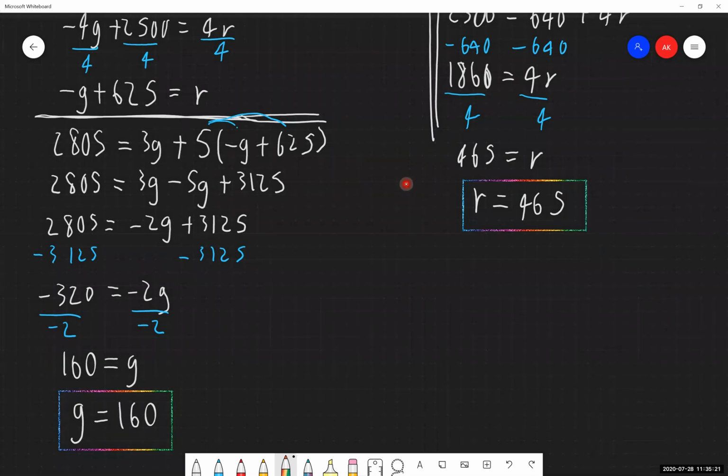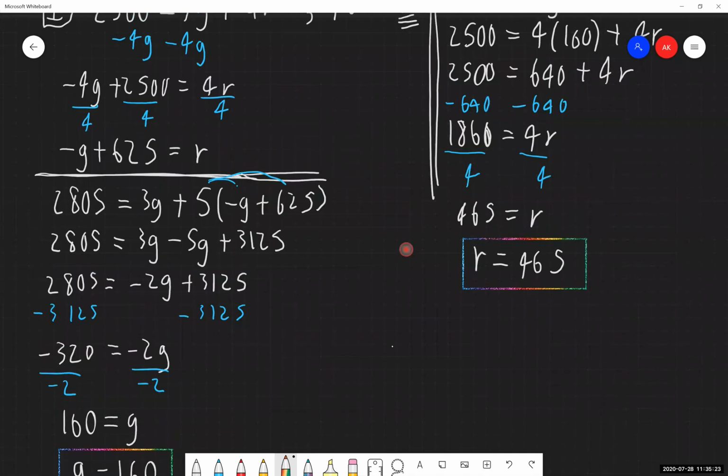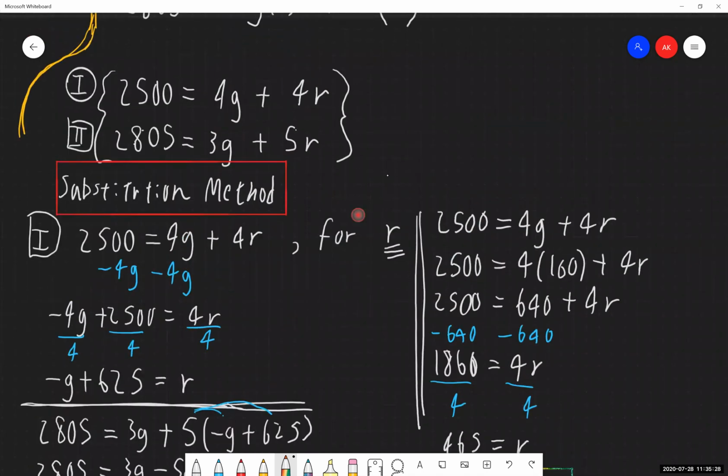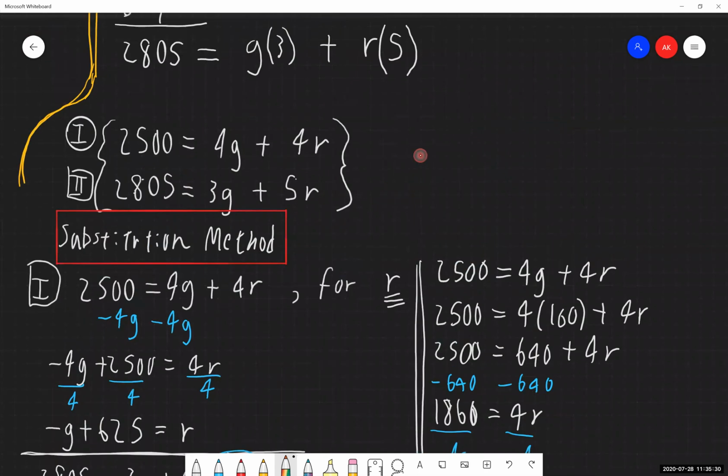So again, this was going through and solving it using the substitution method. If you are working on this at home, and the problem does not specify to solve this using the substitution method or the elimination method, then it is 100% your call as to which method you would like to use to solve this.